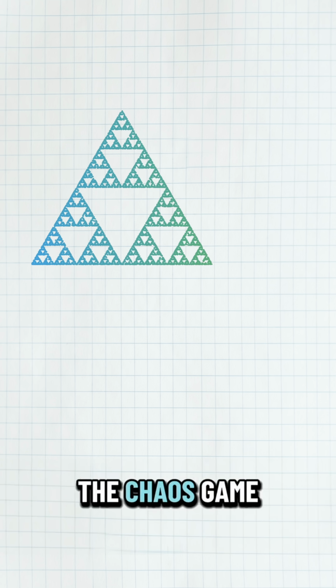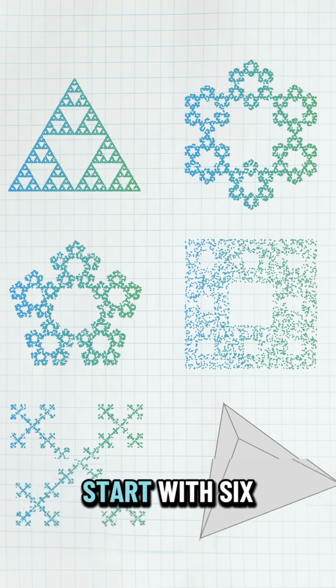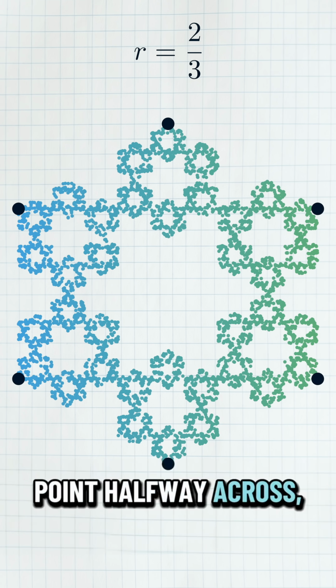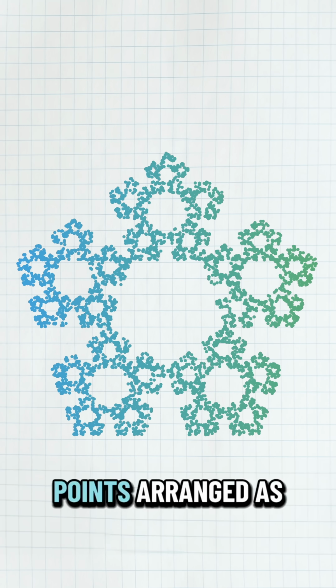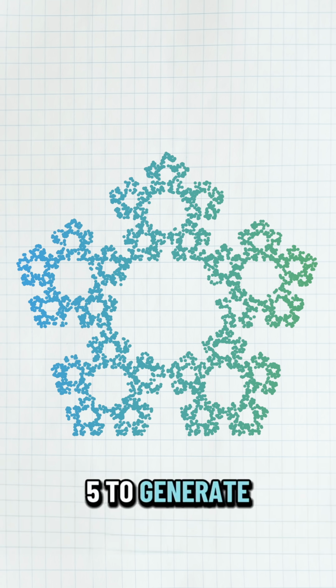You can play the chaos game from any number of starting conditions and with any number of ratios. Start with 6 points arranged to make a hexagon, and instead of drawing in the point halfway across, draw in the point 2/3 across, and you get this fractal. Start with 5 points arranged as the corners of a pentagon, and use the ratio 1/5 to generate this fractal.